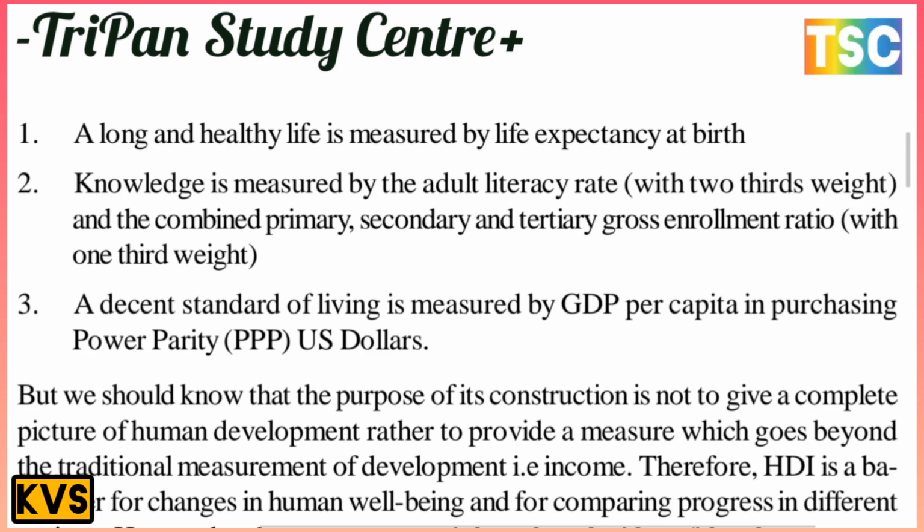Knowledge is measured by the adult literacy rate with two-thirds weight and the combined primary, secondary and tertiary gross enrollment ratio with one-third weight. And third, a decent standard of living is measured by GDP per capita in purchasing power parity, PPP, in US dollars.